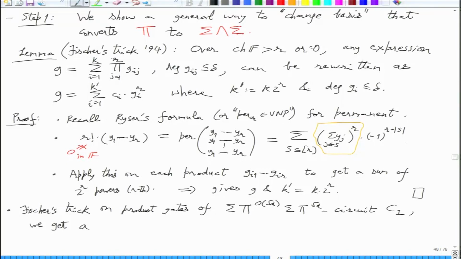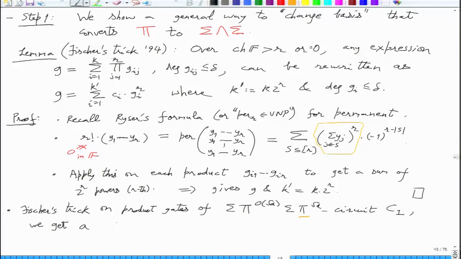Yeah, but don't get distracted here. You can do it at home. So what you have to think here is what happens when you replace this pi by Fisher's trick. This is not a single pi, obviously; it is in the bottom layer, so there are many multiplication gates. Each of them you will replace by sigma wedge sigma, and that already has increased the depth by 1, right?